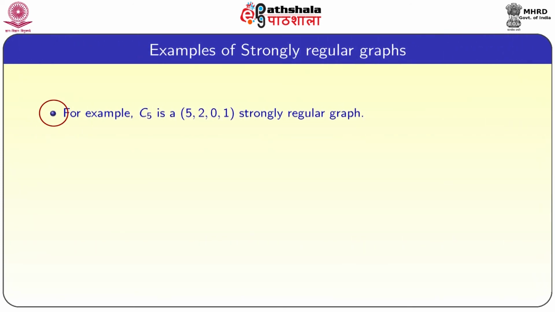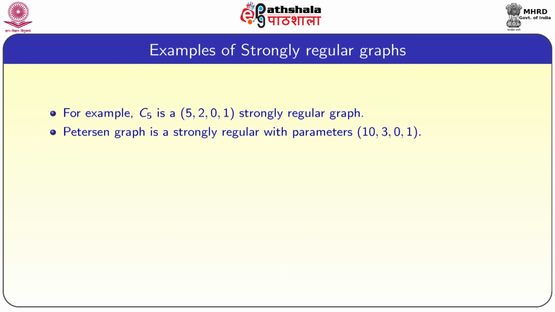For example, C5, the cycle graph with 5 vertices, is a 5, 2, 0, 1 strongly regular graph. That means 5 represents the number of vertices and 2 represents the degree of the k regular graph. So, a 2 regular graph, the degree of each vertex, and 0 represents the number of neighbors common to adjacent vertices, and 1 represents the number of neighbors common to non adjacent vertices. Those numbers are fixed or the same for any adjacent vertices or any non-adjacent vertices.